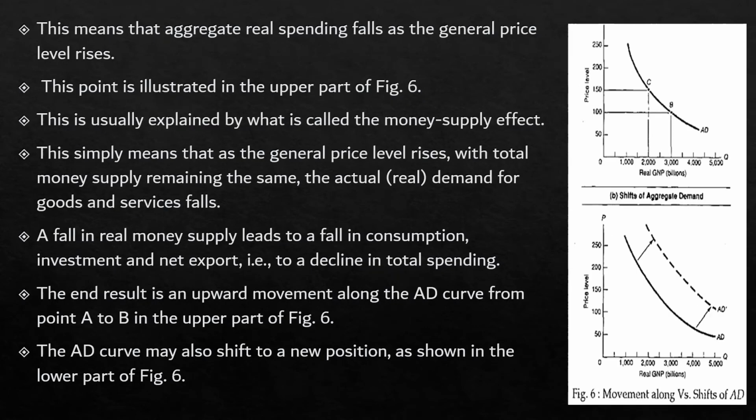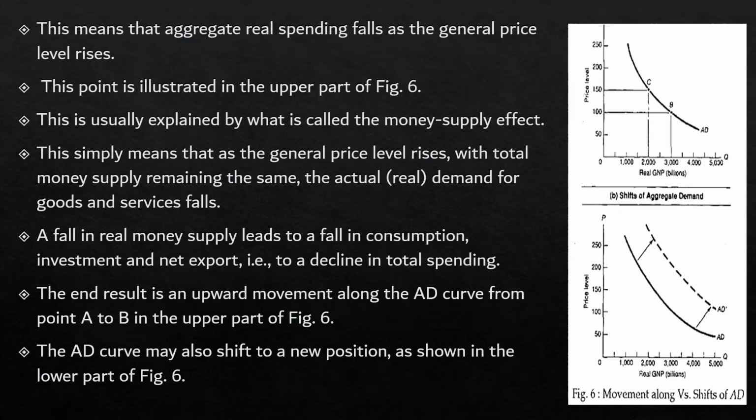which means that the aggregate real spending falls as the general price level rises. You can see that. So this is something which is illustrated in the upper part of the figure, and which is explained by what is known as the monetary supply effect. And this simply means that as the general price level rises with the total money supply remaining the same, the actual demand for goods and services falls.